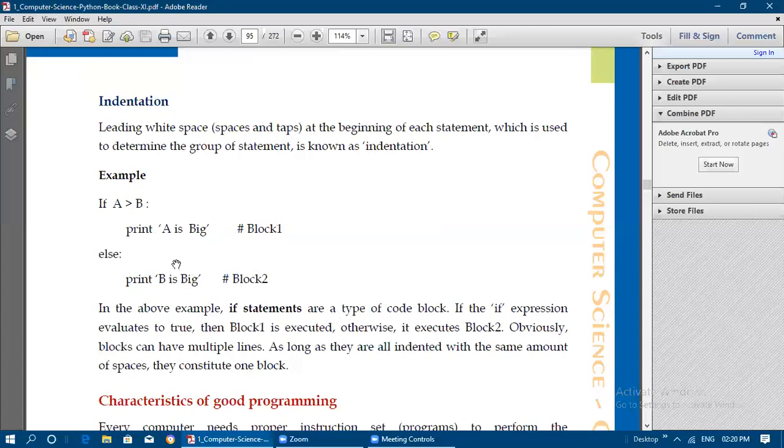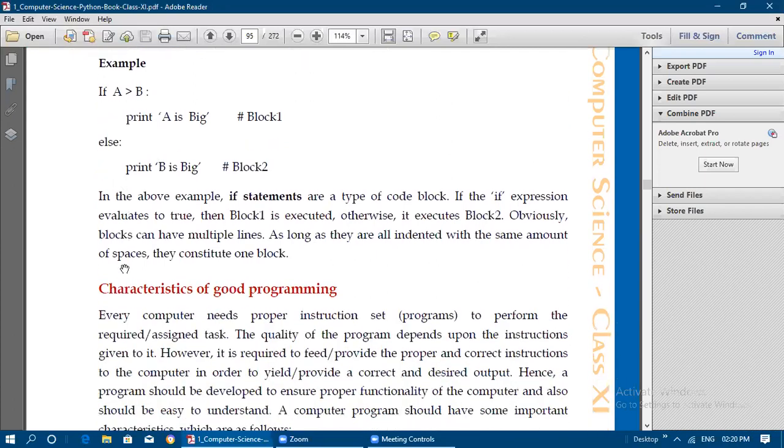Obviously blocks can have multiple lines also. Here in this simple program, we have only one line in the block. But if we are going to write bigger programs, we will be having more than one line also in a block. So blocks can have multiple lines as long as they are all indented with the same amount of spaces. They form one block. So if you are writing again with the same indentation, some more lines now here, all these lines which have the same indentation will be making one block.